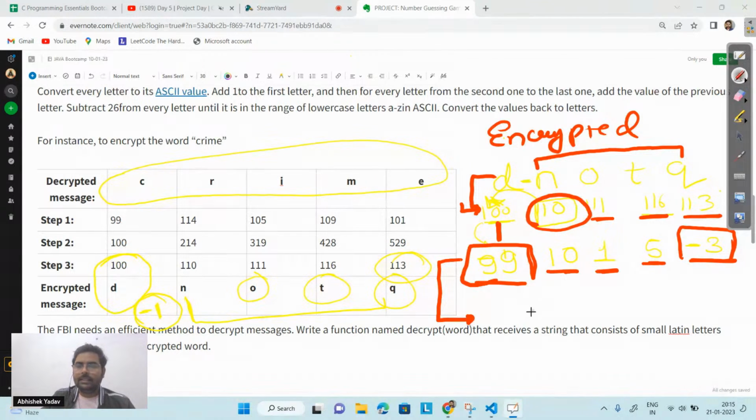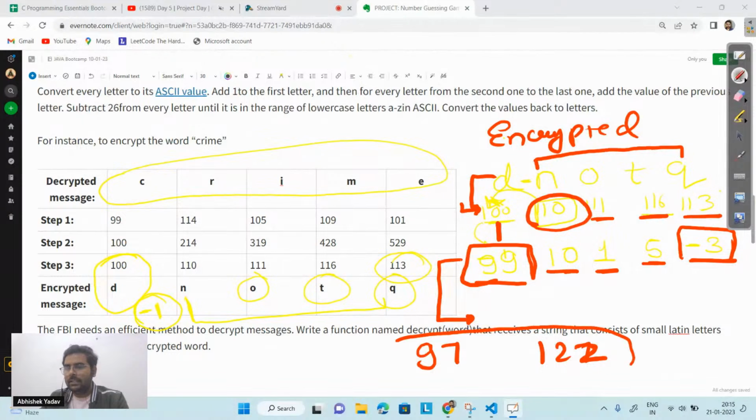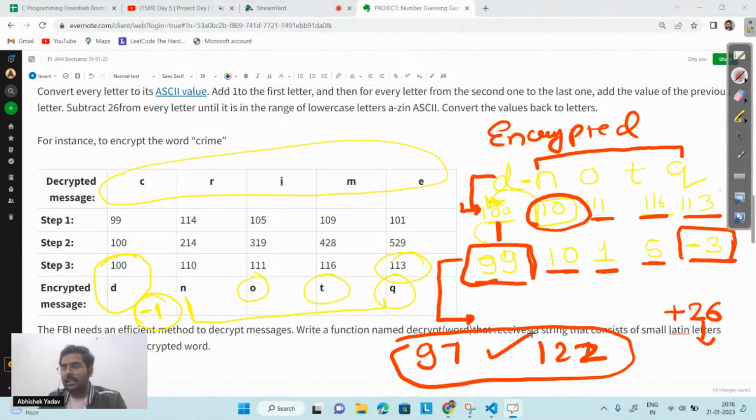what they are saying is, hey, whatever values are within the range of this one, that is between the range of 97 to 122, for that I have to do nothing. If the value is within this range, then I have to do nothing. If the value is not within this range, then I have to add plus 26 to it till the time I am getting the value within this range.